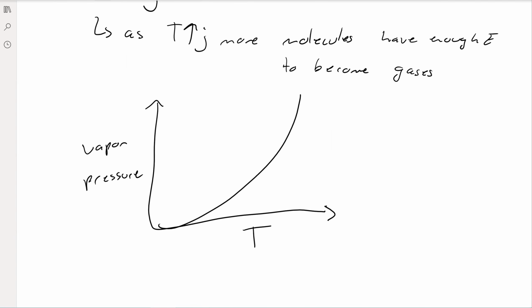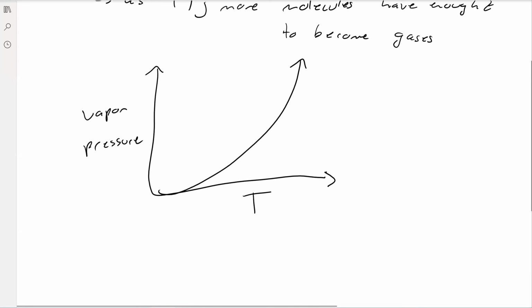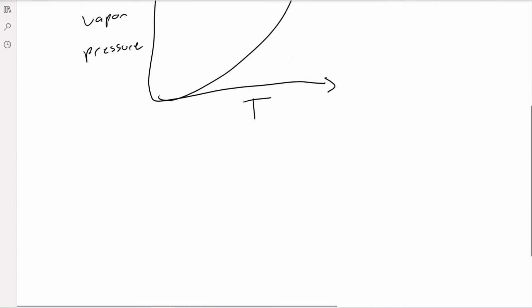So look, something like this. It's not linear. It's kind of more exponential. As we increase temperature, we get a larger and larger increase of vapor pressure.